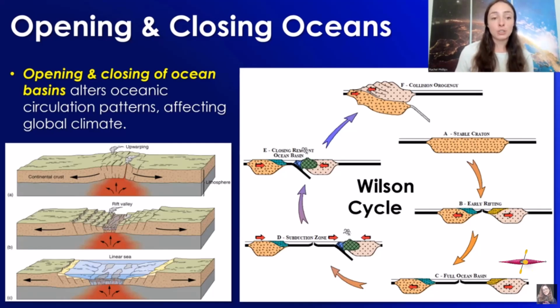For example, by changing oceanic circulation patterns, which in turn affect atmospheric circulation patterns, and this can pretty significantly affect global climate.